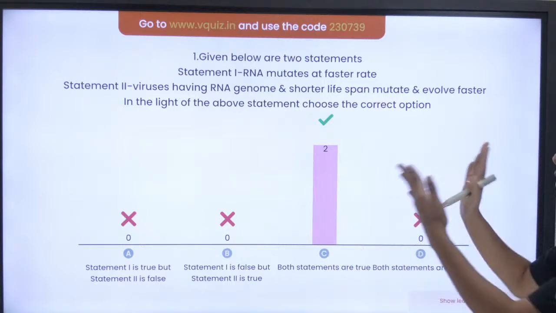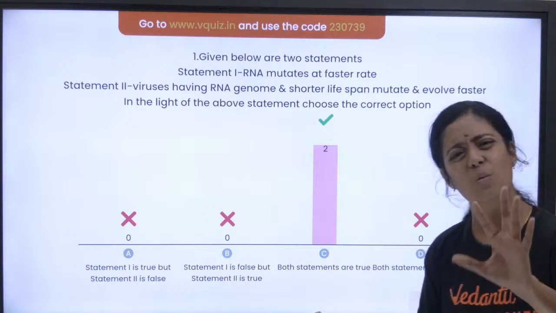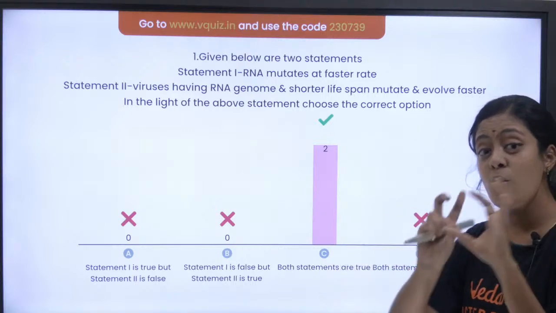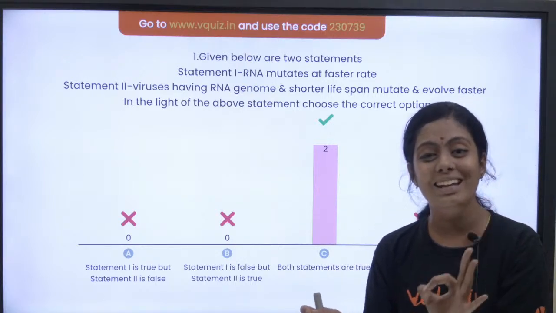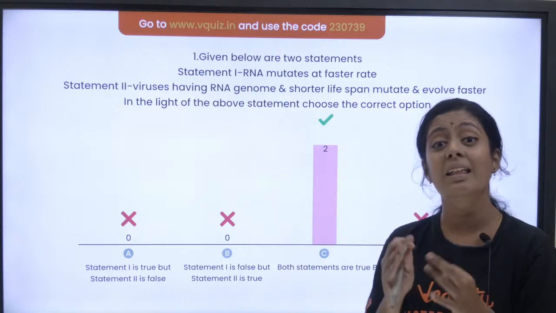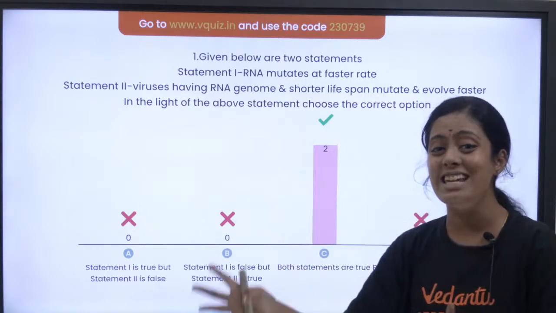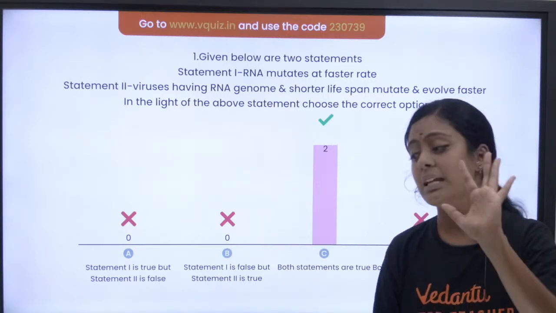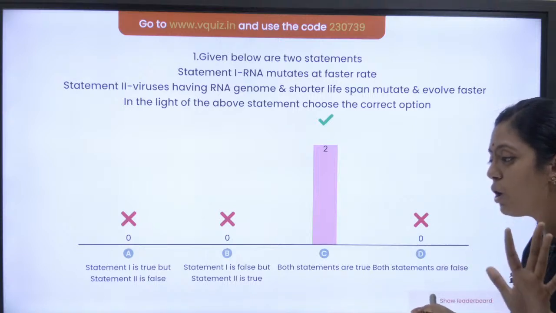புரிஞ்சதா பசங்களா? Did you understand how to approach this question? ரொம்ப ஈஸியான question, okay? இதுல என்ன உங்களுக்கு புரியுது? RNA வந்து genetically unstable, okay? அதனால தான் RNA got evolved as DNA. The first ever genetic material was RNA. Okay, shall we go to the next question?